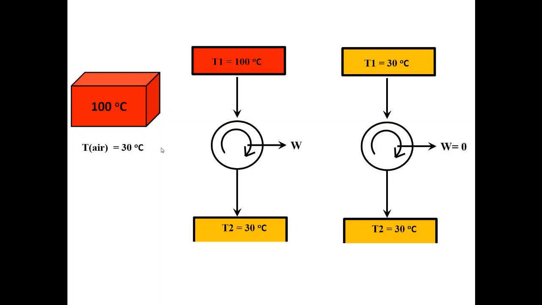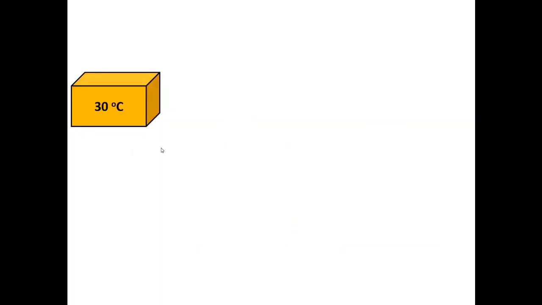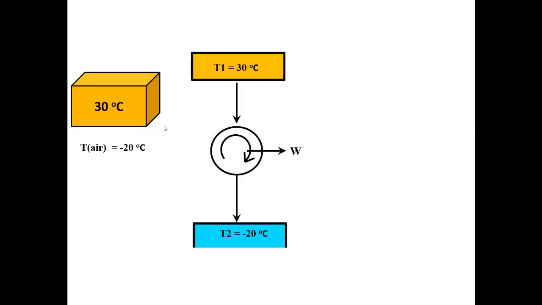Now we have a block which has reached 30 degrees Celsius. So is all the energy finished inside it, or in other words, can I not use it to do more work? Let us make some change. Let us say that instead of a warm weather where we have a room temperature of 30 degrees Celsius, let us take that block to a cold weather where, let's say, the room temperature is minus 20 degrees Celsius, any hill station, or near the poles. So now can we extract any work? Let us have a look.